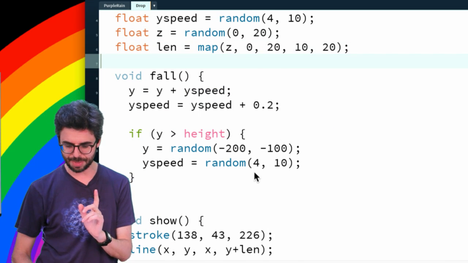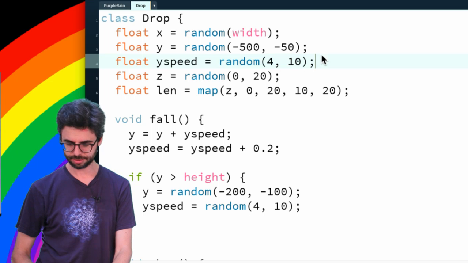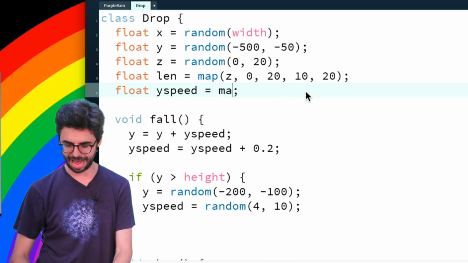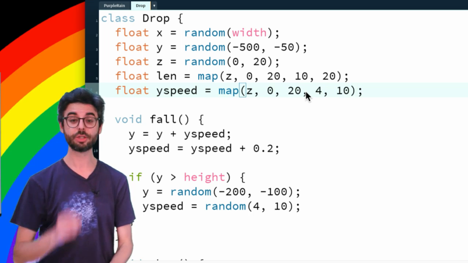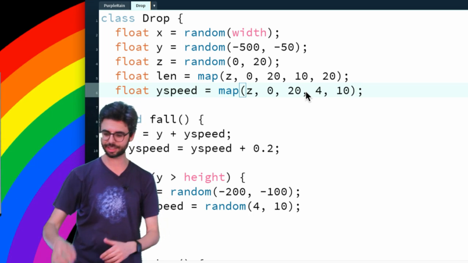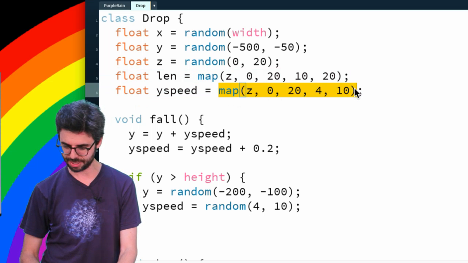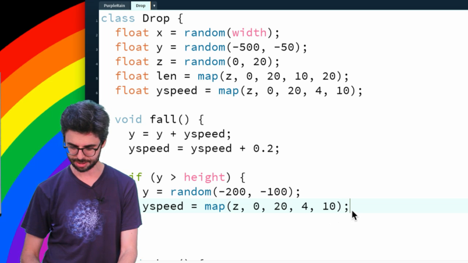Okay, so that's good. And then the speed should also not be random, but y speed should also map z, which goes between 0 and 20, to between what I have at 4 and 10. So the closer things are faster. And then when I reset the speed, I should reset it the same exact way, according to z.